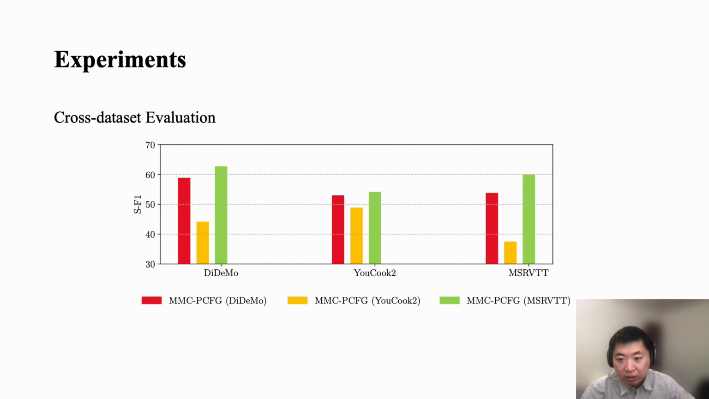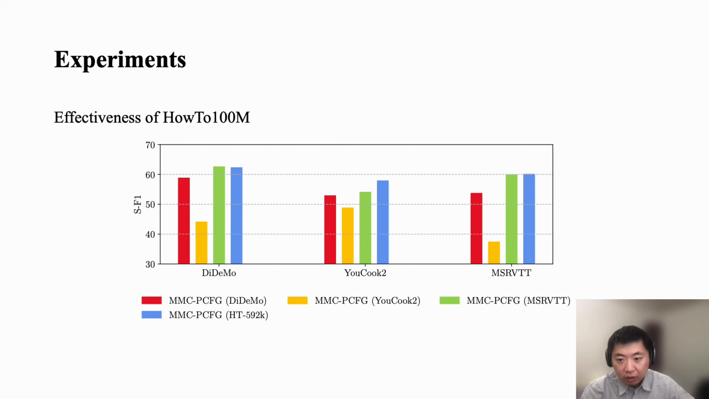We first evaluate the robustness of our models across different datasets. We evaluated the previous state-of-the-art method MMC-PCFG trained on DiDeMo, colored red, MMC-PCFG trained on YouCook2, colored yellow, and MMC-PCFG trained on MSRVTT, colored green. Each model is evaluated on 3 testing sets. We can observe that MMC-PCFG trained on MSRVTT achieves the best overall performance, while MMC-PCFG trained on YouCook2 is the worst. We believe this is due to the different number of training instances and the domain gap between different datasets.